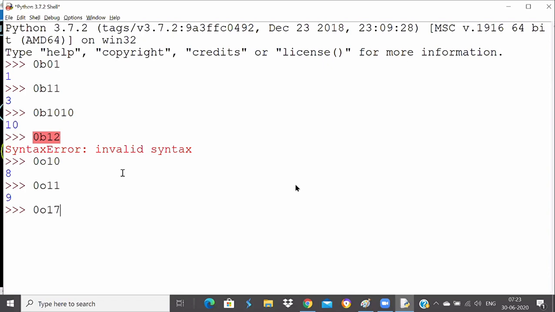Yeah, perfect. 8 plus 7 will give you 15. Now,